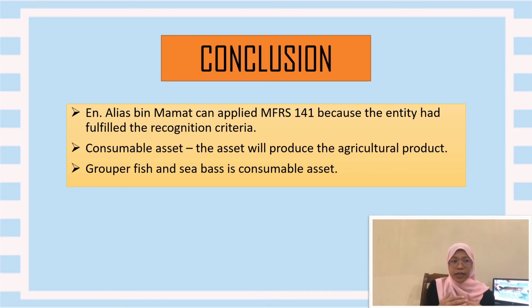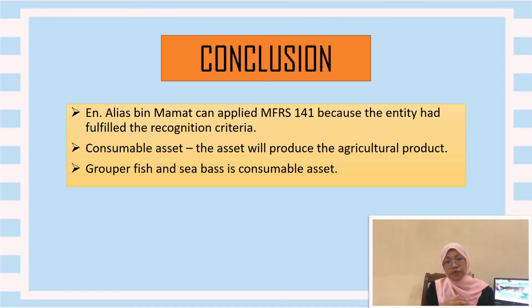We have learned that the bearer plant is the asset used by the entity to produce agriculture produce. The bearer plant lasts more than one accounting period because it will be used to produce more and more agriculture produce.